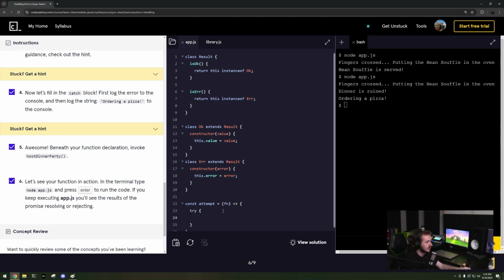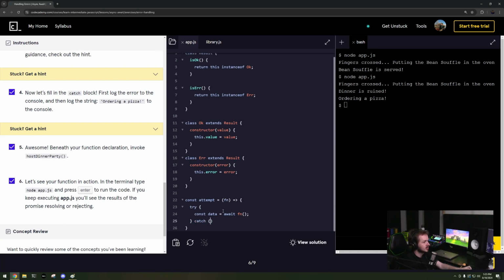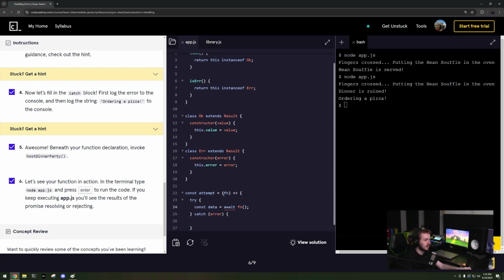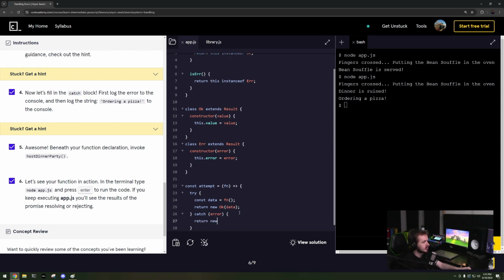Try const data equals await function. Okay, catch error. Actually, I'm not gonna deal with async await right now. If it works, then I'm gonna just return new Ok data. Else, I'm gonna return new Error.